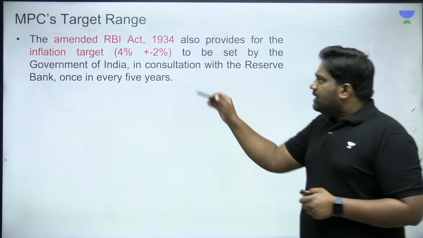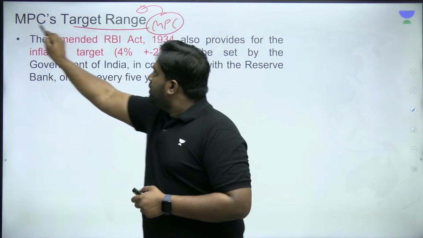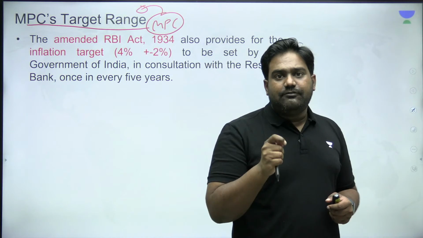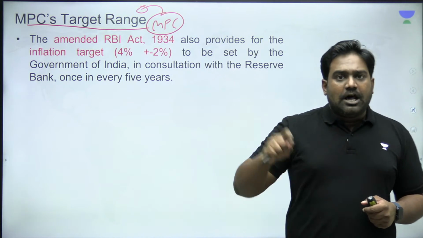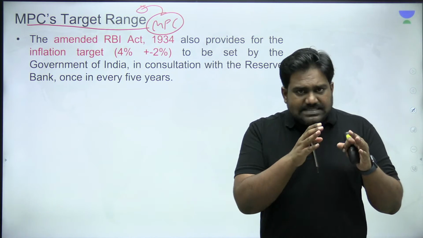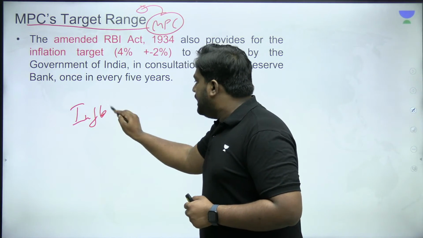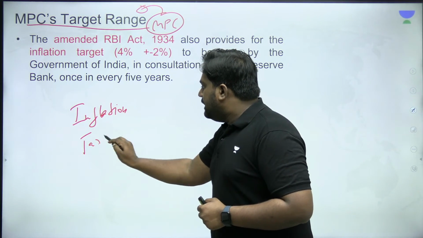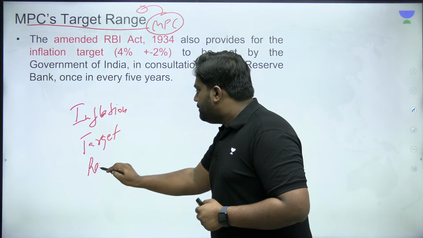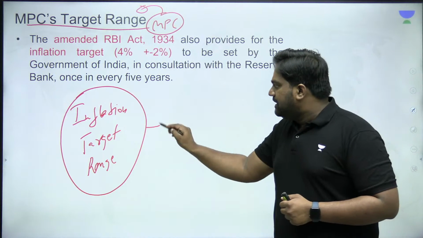Now, the Monetary Policy Committee has been given a target range within which inflation levels have to be managed. When the RBI Act was amended in 2016 through the Finance Act, a specific inflation target range was given. So this is a legal mandate on the Monetary Policy Committee.